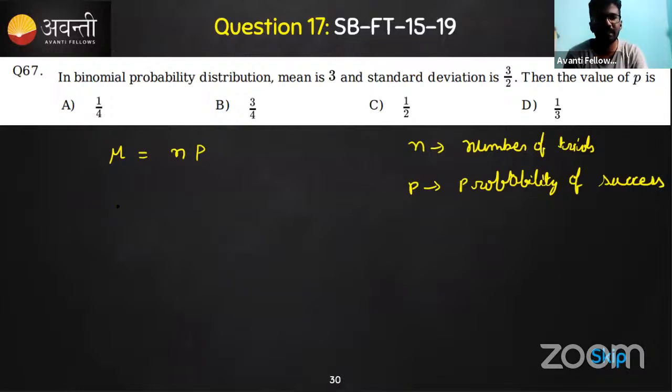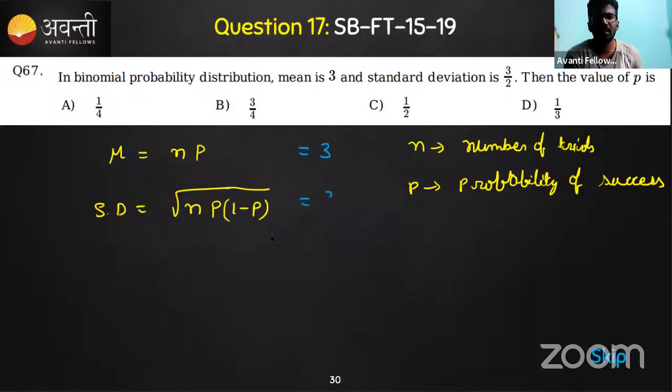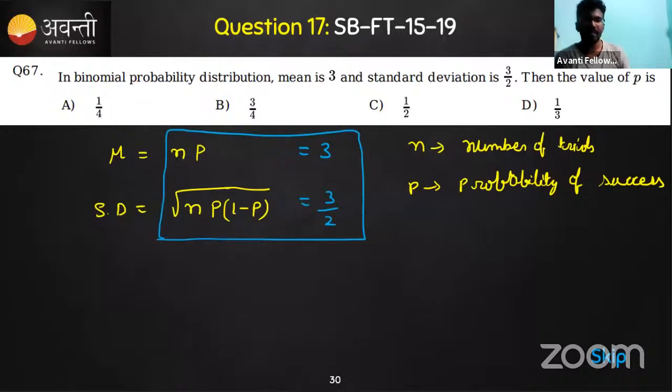And there is a standard deviation, and the standard deviation sigma is given by the square root of n times probability of success into probability of failure. The probability of failure can be written as 1 minus p in a very simple way. All right, so they are given: the mean is equal to 3, the standard deviation is 3 by 2. Now how easy it is to solve. These two equations will get an answer, isn't it? Just take a square, or you can just simplify. You'll get an answer very easily. We'll get what is p.